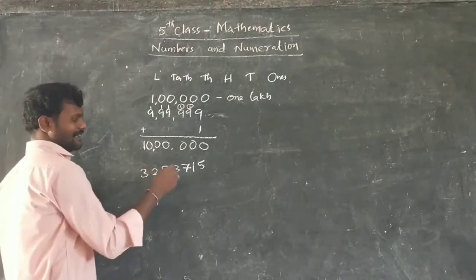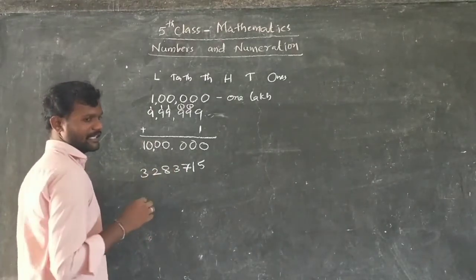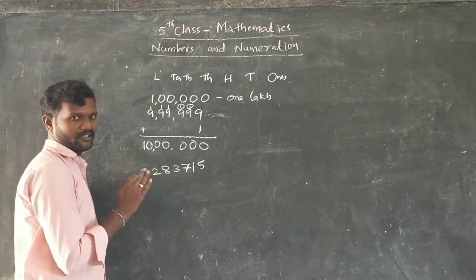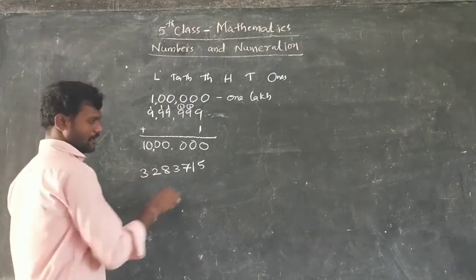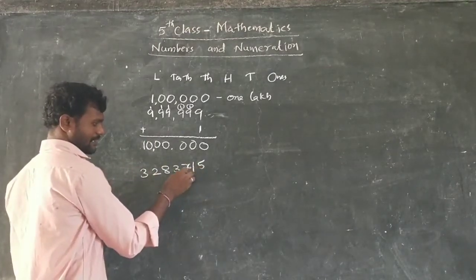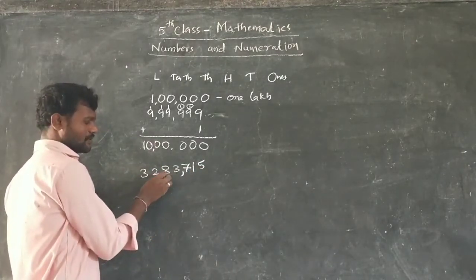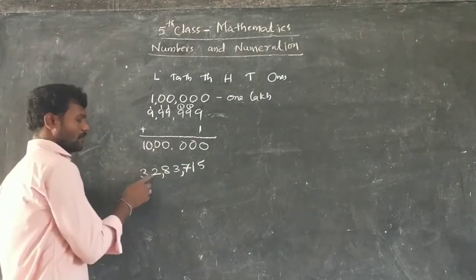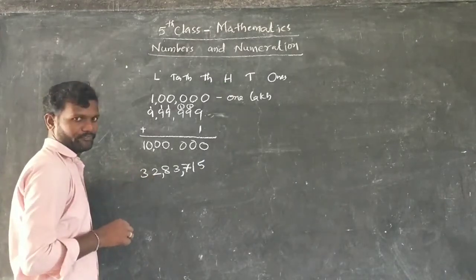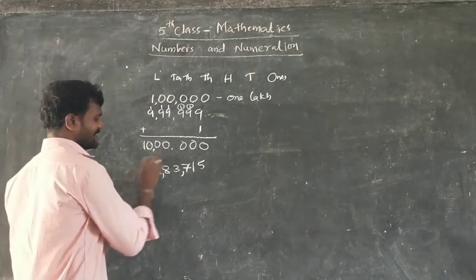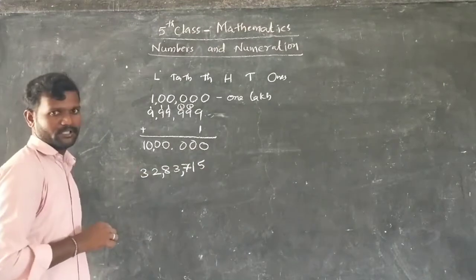Okay. Write the commas first. Where do we have to write commas? Hundreds period, thousands period, lakhs period. Ones, tens, hundreds. Here write a comma. Thousands, 10,000s. Write a comma. Now lakhs, 10 lakhs. So what is this number and how can you read this number?